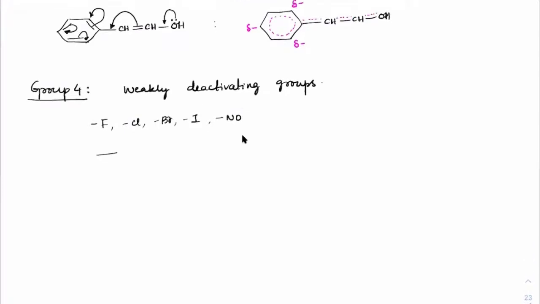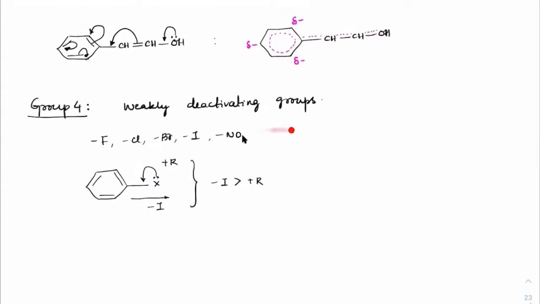What they are doing is, if you check out any of this group as X, like halide, this will give electrons by plus R. So they are giving a plus R effect, but at the same time they are withdrawing electrons by minus I. And we know that the minus I effect of halides is dominant over the plus R effect. So overall it is actually deactivating, which means it is slightly withdrawing from benzene. Hence it is deactivating. All right.